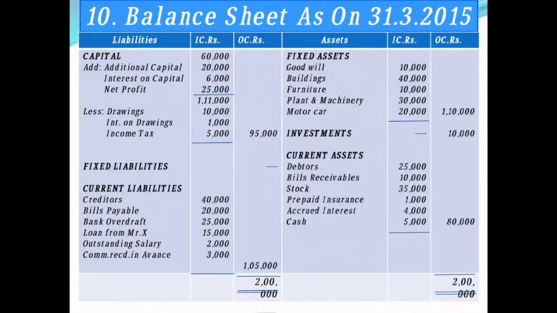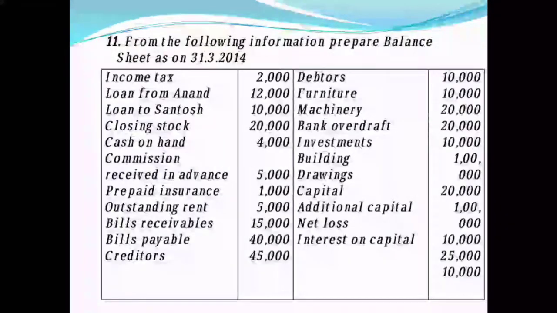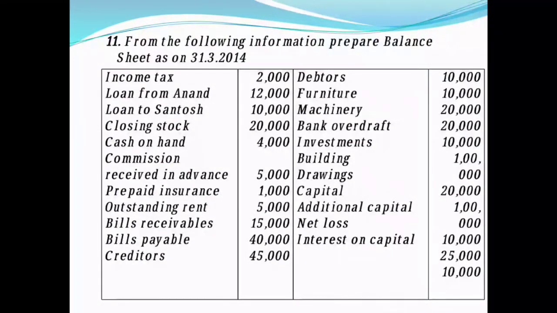Now we have recorded all the entries, under the different heads you have recorded all the items here. So both side total of the balance sheet you will get 2 lakh rupees. And we will see the next problem. From the following information, prepare balance sheet as on 31/3/2014.